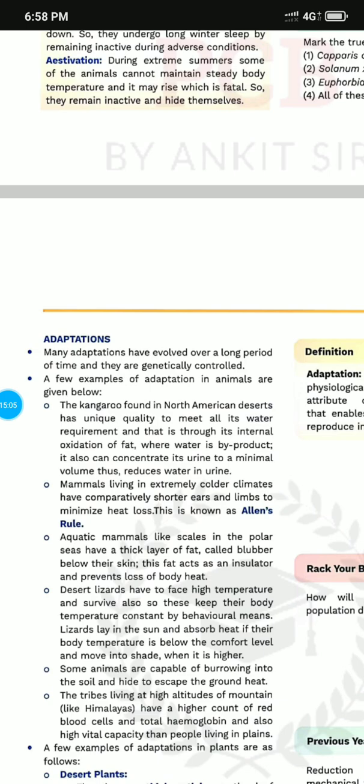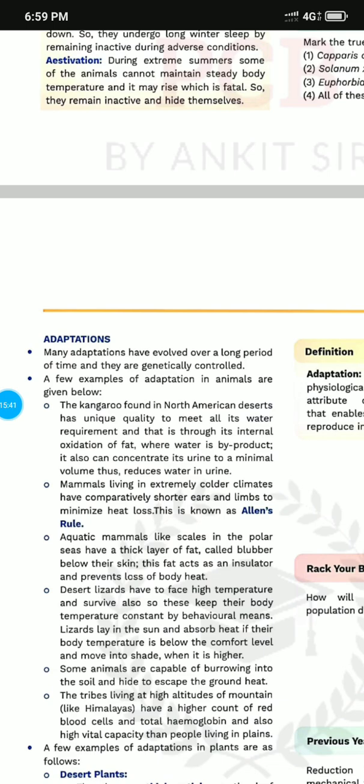Now, the next one is adaptation. Many adaptations evolved over a long period of time and they are genetically controlled. Example: kangaroo rats found in the North American desert have a unique quality to meet all their water requirements through internal oxidation of fat, where water is a byproduct. They can also concentrate their urine to a minimal volume, thus reducing water loss in the urine.